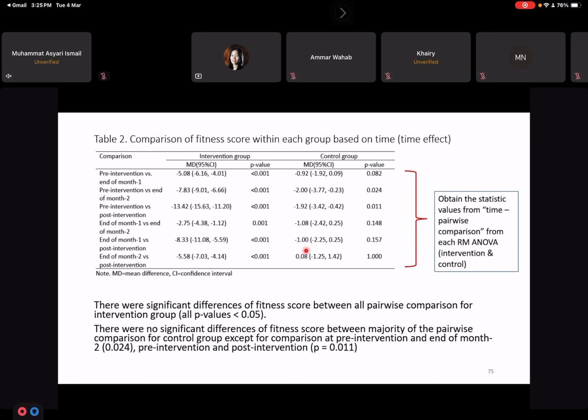And why I put post-intervention? Intervention. Yeah, that's right. Sorry. Yeah, correct. So pre-intervention and post-intervention for the control group is significant. And this one, this part.